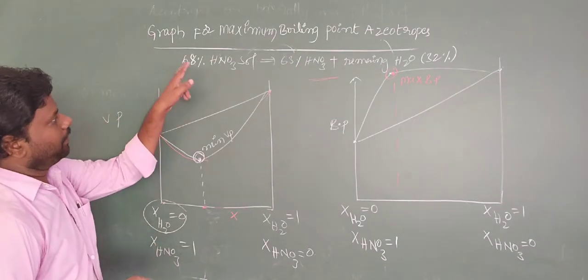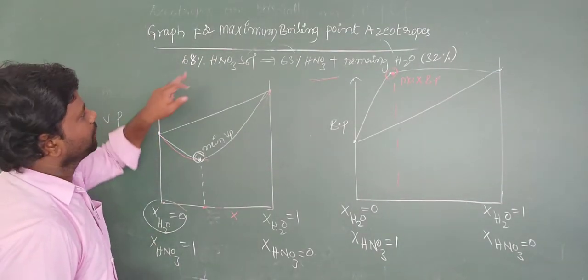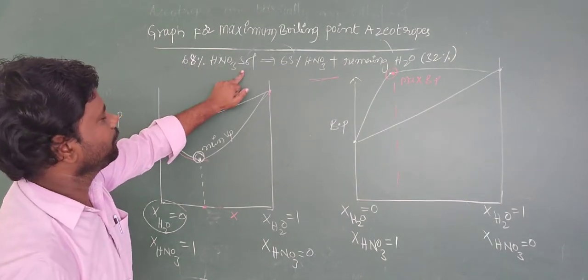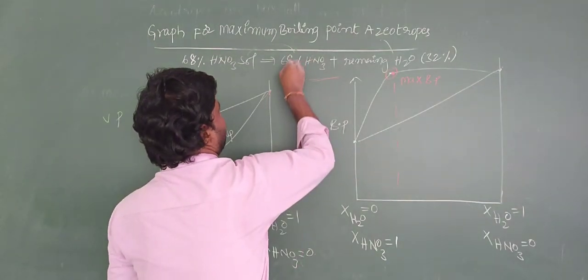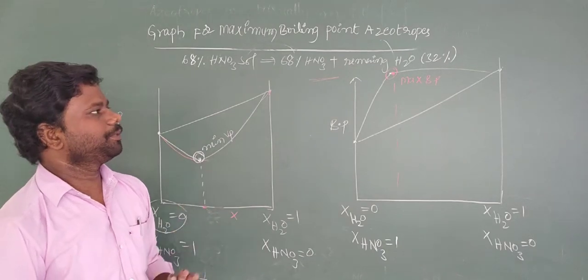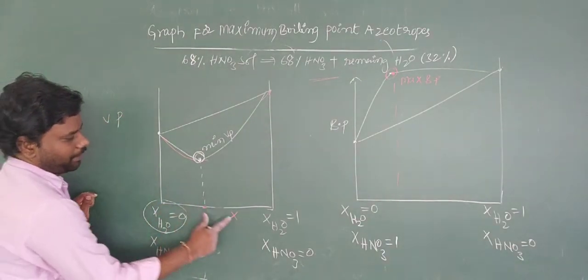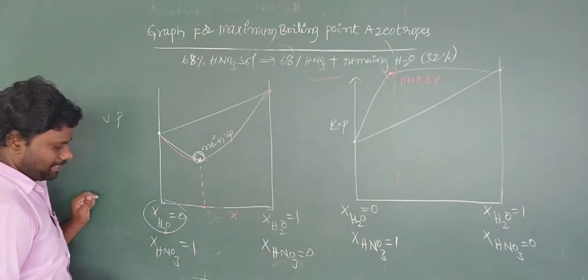Here we have taken an example for the maximum boiling point azeotropes, that is 68% HNO3 solution. 68% HNO3 solution means 68% HNO3 and the remaining 32% water. So now the graph is drawn between vapor pressure and mole fractions. Vapor pressure is taken on the y-axis, mole fraction is taken on the x-axis.